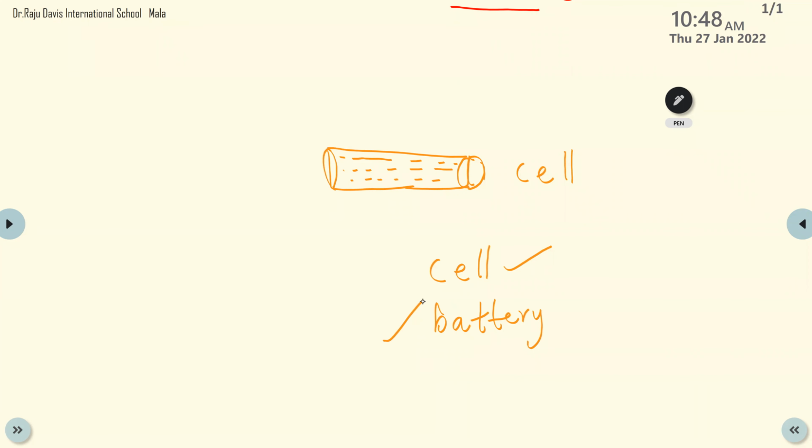And there are two sides for a battery. Which are the two sides? Positive and negative. So when we study this chapter, we have to study the symbol for a cell. How will you represent a cell? It is like a big line and a small line. Clear? The representation for a cell is a big line and a small line.